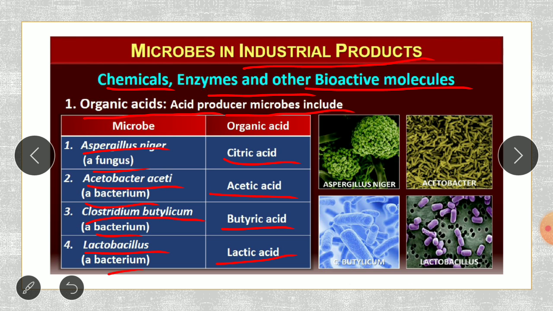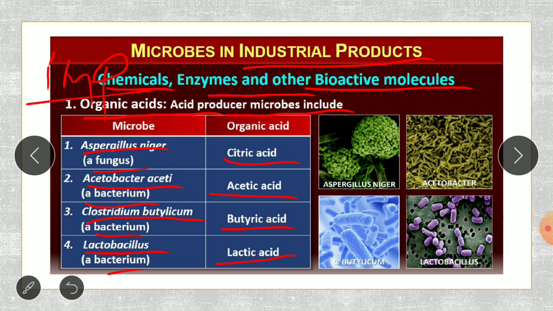These are the names of some microorganisms which produce organic acids. This is important and can be asked in the exam: name the microbes which produce organic acids, or name some industrial products such as chemicals, enzymes, and other bioactive molecules.